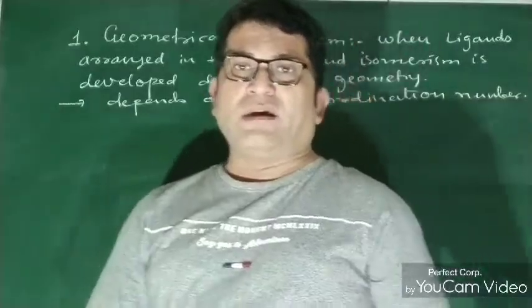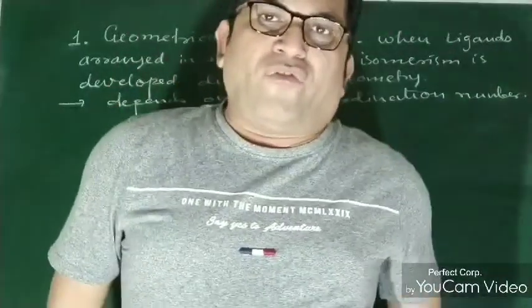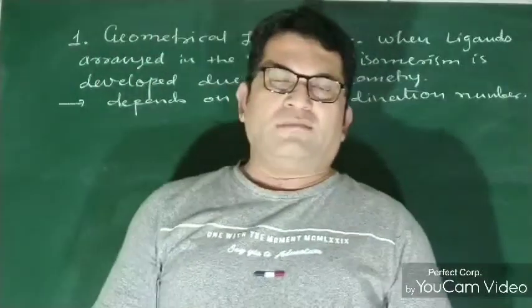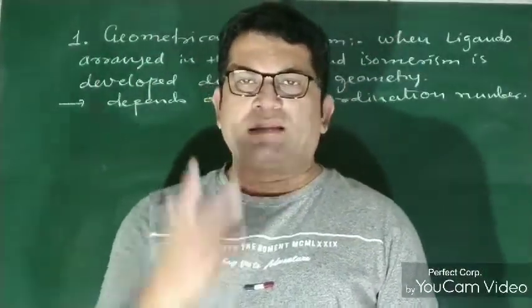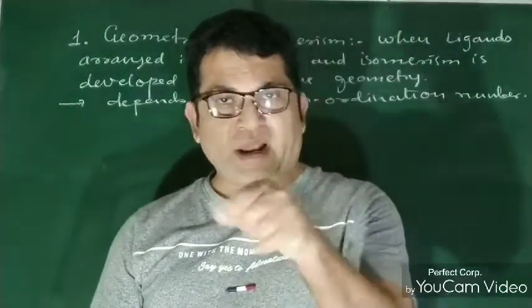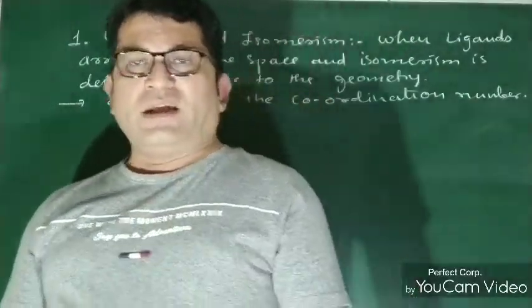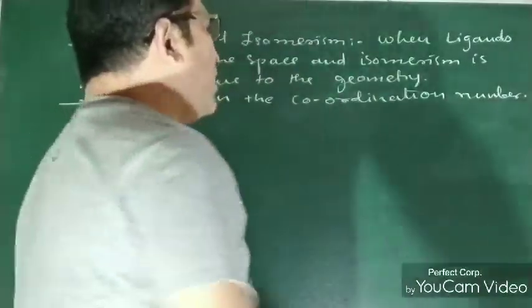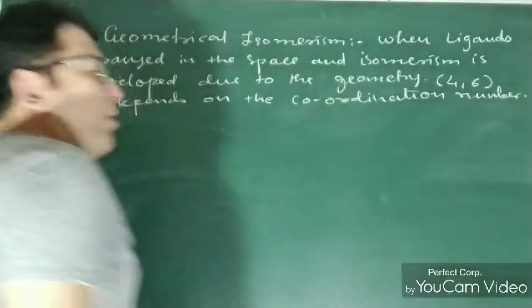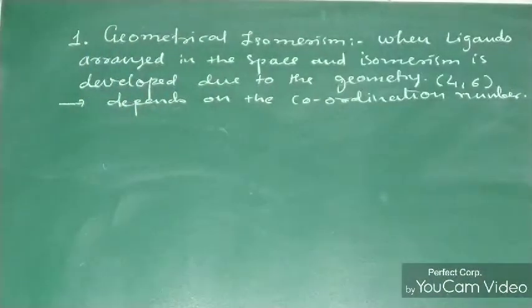We have studied coordination numbers 2, 4, 5 and 6. Generally, coordination number 2 cannot develop isomerism, but 4 and 6 are developing isomerism. So here, isomerism will depend on coordination numbers 4 and 6.